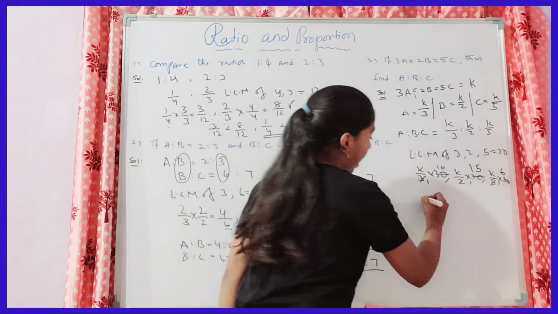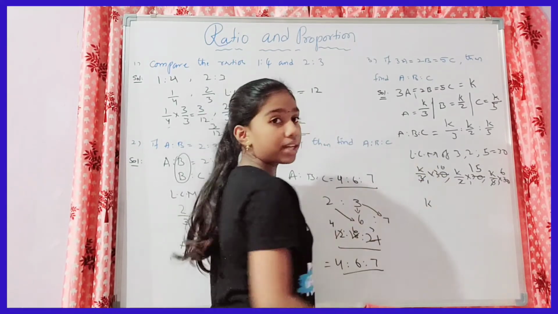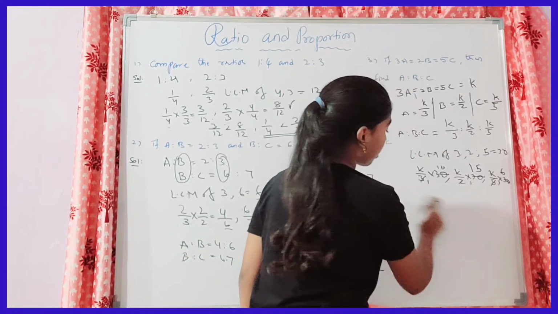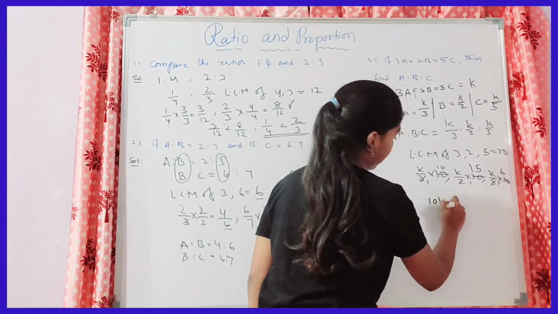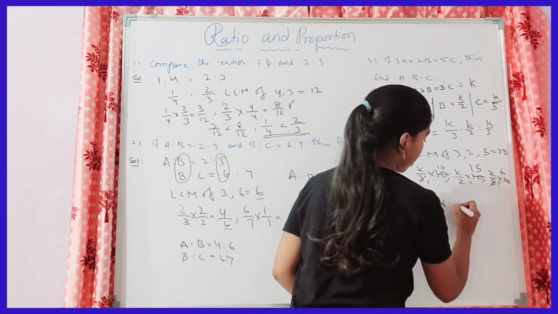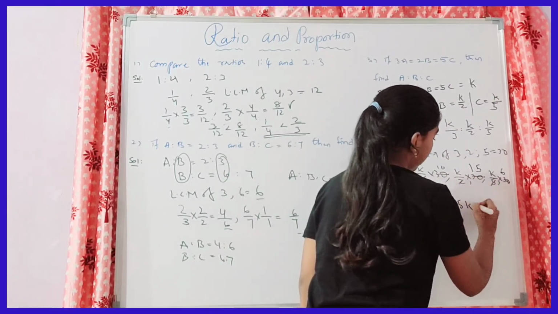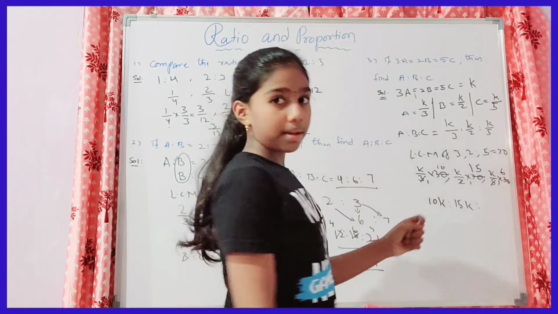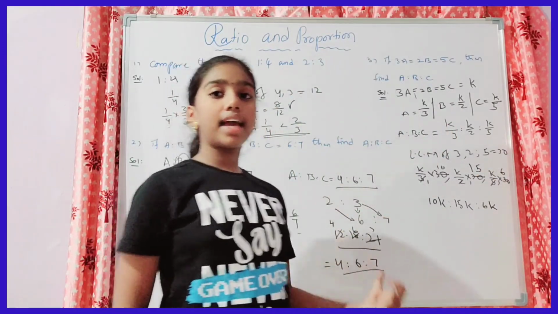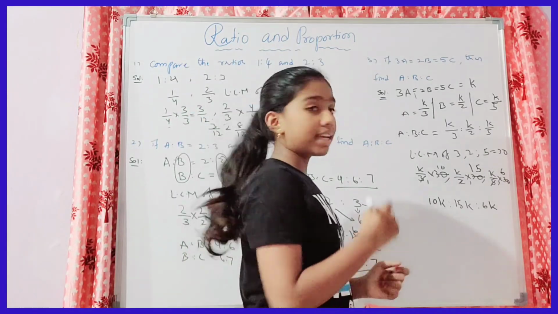Here k is also remaining. So we get 10k, 15k and 6k. Then if you observe, k is common and it is in multiplication, so we can cancel them.